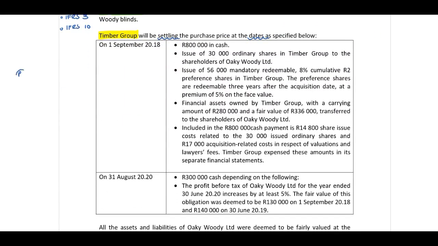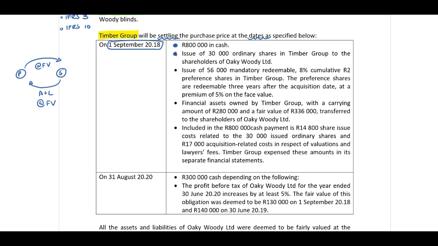The consideration paid by the parent to the previous shareholders of the subsidiary should be at fair value at acquisition date. Our acquisition date is 1 September 2018, and all identifiable assets and liabilities included into the group at acquisition date should be at fair value. They indicate to us on 1 September 2018, which is our acquisition date, 800,000 in cash.